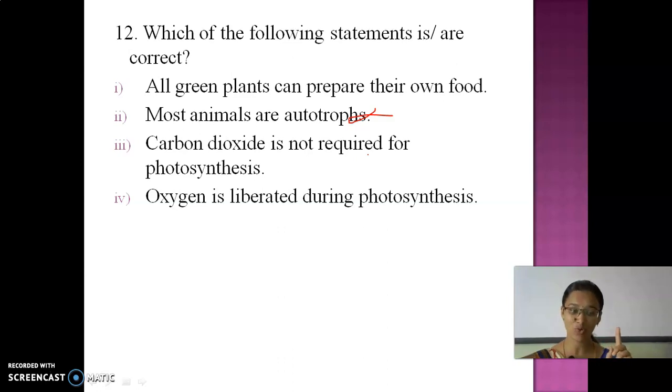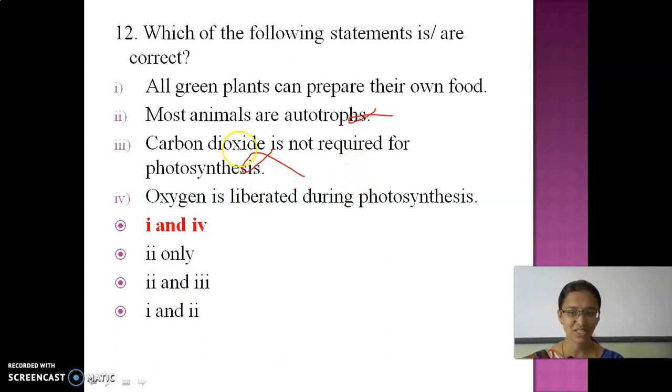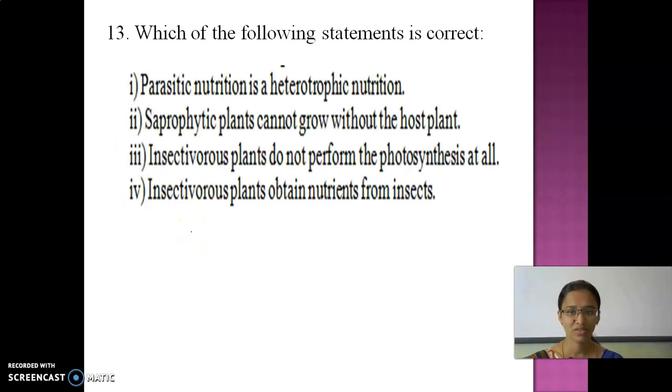CO2 plus H2O. So is carbon dioxide needed there or not? Yes, carbon dioxide is needed. So this is also a wrong statement. Oxygen is liberated during photosynthesis. Yes or no? Yes. Plants take in carbon dioxide and give out what? Give out oxygen. So statements 1 and 4 are correct. Okay, so the next one.